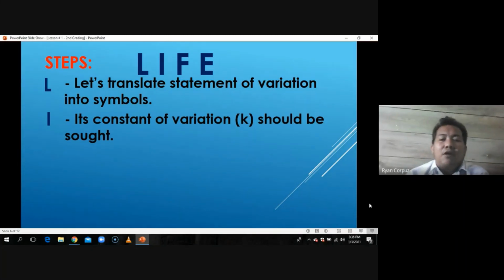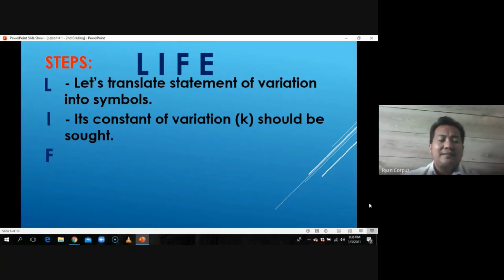So we are now going to find for the constant of variation. So, iba dalawa yung nakuha nating equation when we translate the statement of variation. Yung pangalawang equation na kuha natin, yun yung equation na gagamitin for us to find out for the value of k. So we are going to use of it to find for the constant of variation.